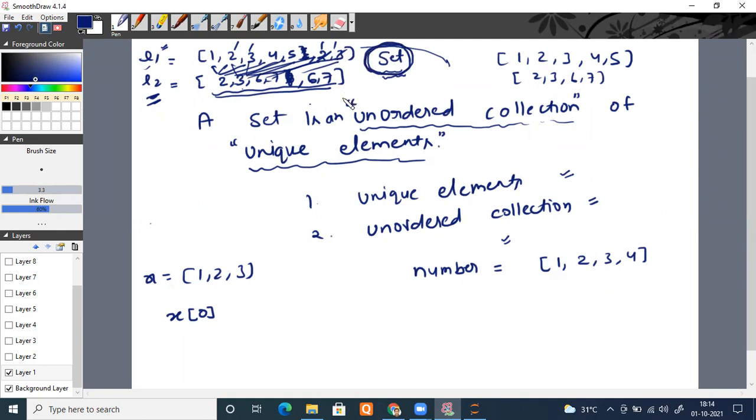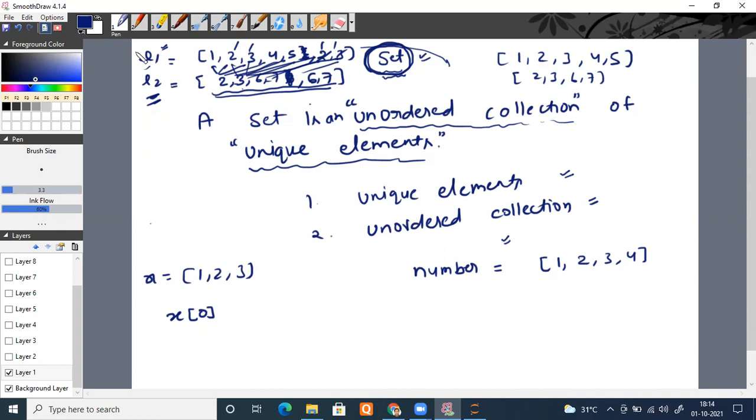Do you remember the use case? Always remember, whenever you have any elements which are repeating, or duplicate elements, and you want to remove them, then you need a unique sequence of elements. Then you have to go for set. Set will do that for you, and you can convert it back to a list.